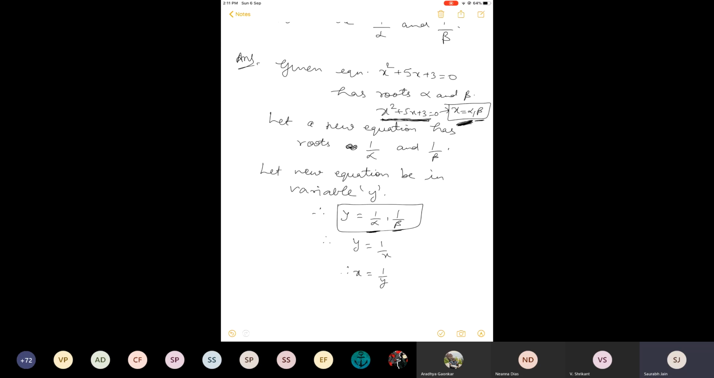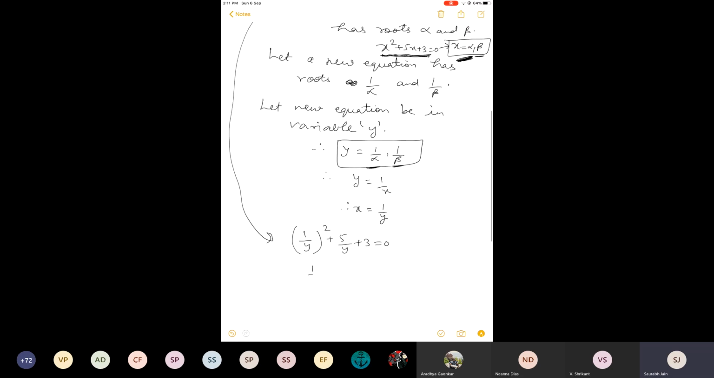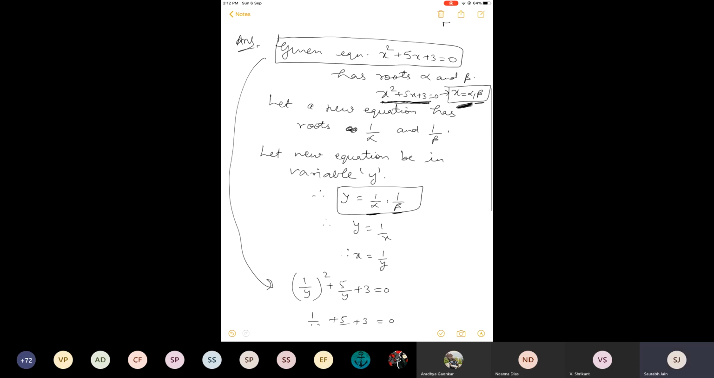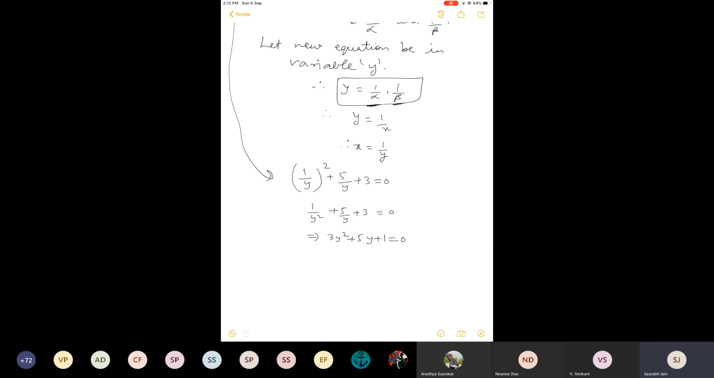Now what to do with this x equals 1 by y? Substitute this here. Now you transform the equation. You change the equation. So what will happen? 1 by y whole square plus 5 upon y plus 3 equals 0. After that you will take LCM and rearrange it. You can multiply every term by y square, or you can take the LCM, whatever you want, and rearrange it in the decreasing order of power. Okay. Equation has been transformed. Given equation was x square plus 5x plus 3 equal to 0. And now this is the transformed equation, or the new equation that we want.